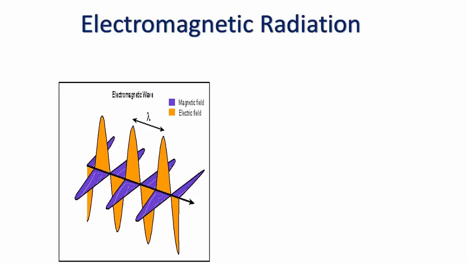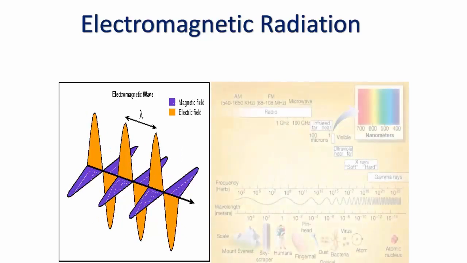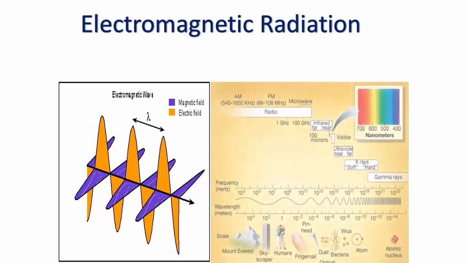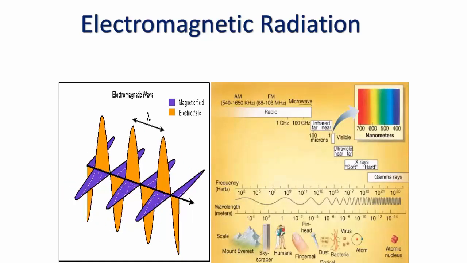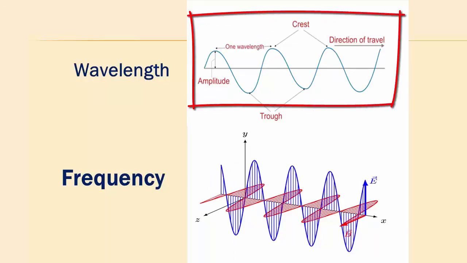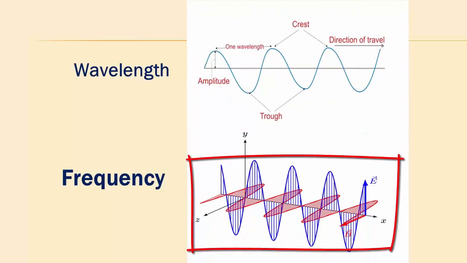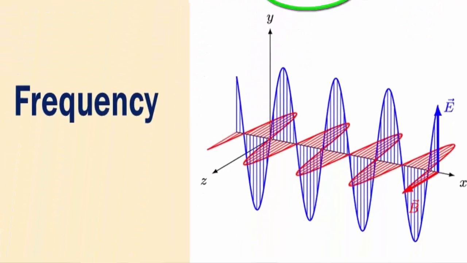Electromagnetic radiation is made up of discrete particles called photons. It includes radio waves, microwaves, infrared, ultraviolet (UV), X-rays and gamma rays. This light has two characteristics: wavelength and frequency. In short, the wavelength is the distance between two crests or troughs, while frequency is the number of wavelength units passing through in a unit time.